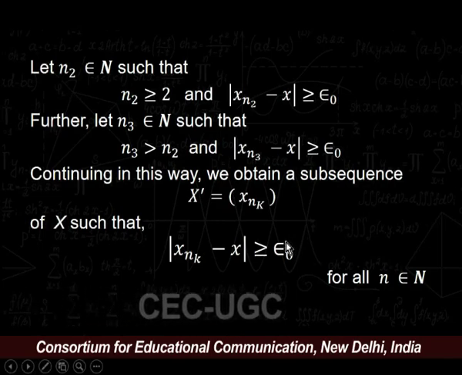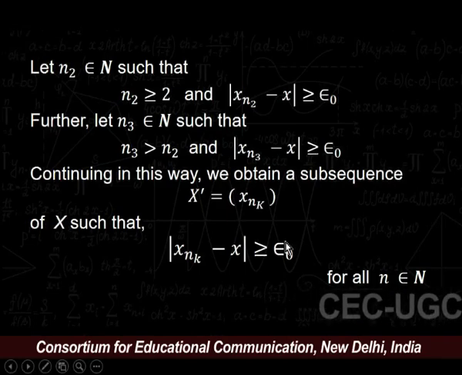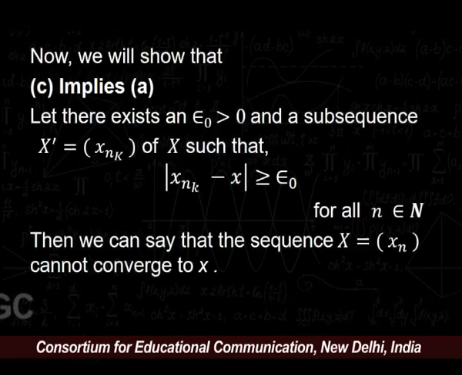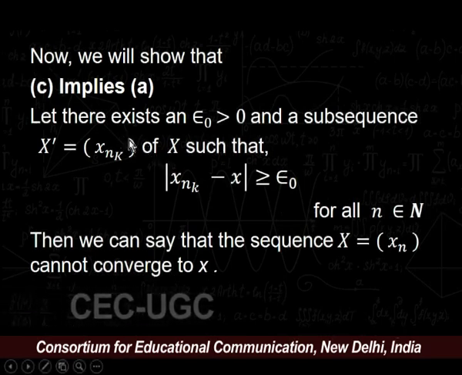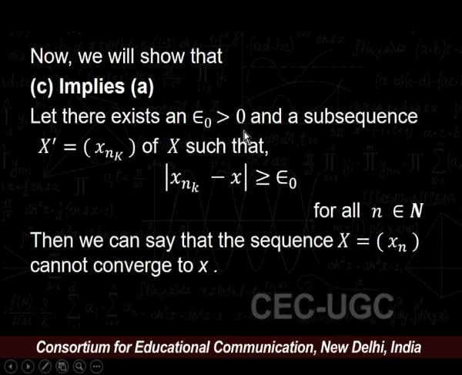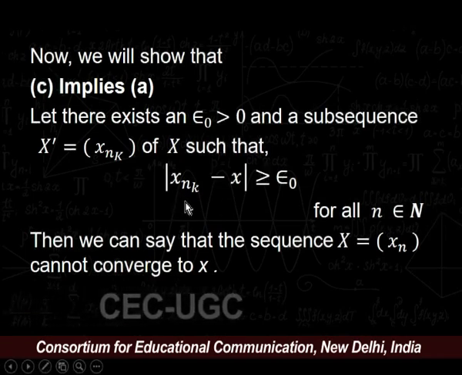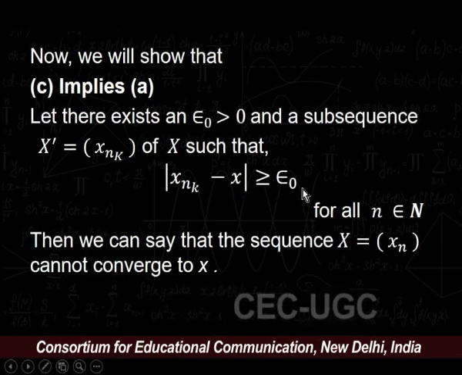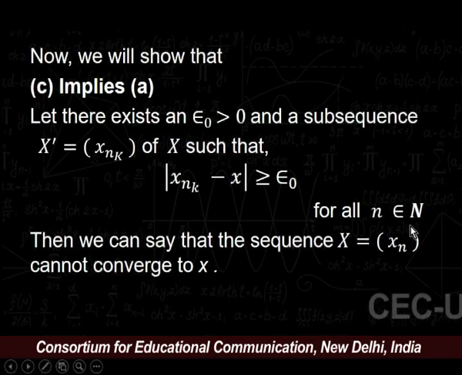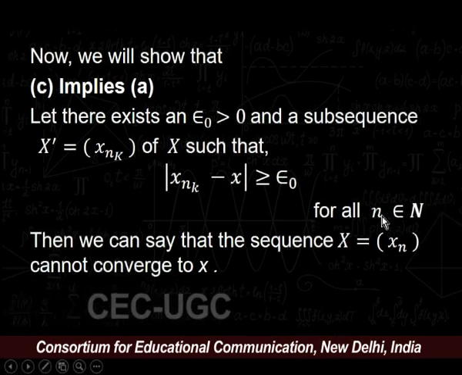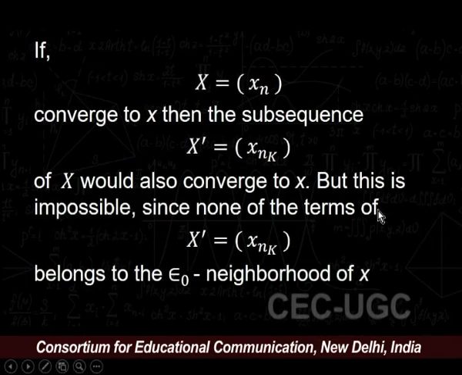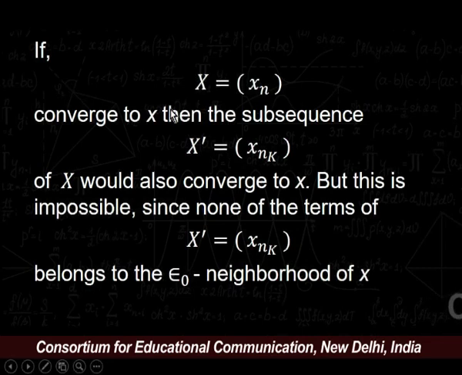Now, we will prove that statement C implies statement A. Statement C says that there exists epsilon naught greater than 0 and a subsequence X' = (x_nk) of the sequence X such that |x_nk − x| ≥ epsilon naught for all k belongs to the natural numbers. We need to prove that the sequence (xn) does not converge to x. Let us suppose X = (xn) converges to x.